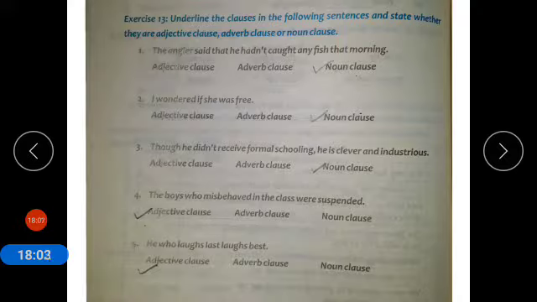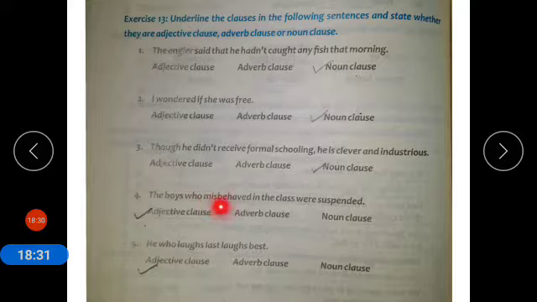It is qualifying a noun. I wondered if she was free. It is "if she was free". It is a noun clause. Though he did not receive formal schooling, he is clever and industrious. It is a noun clause because it qualifies a noun.